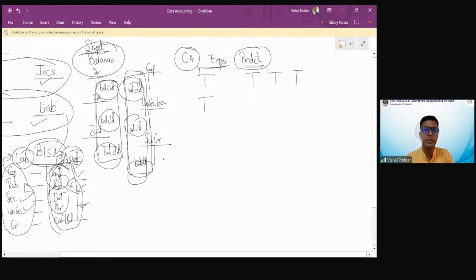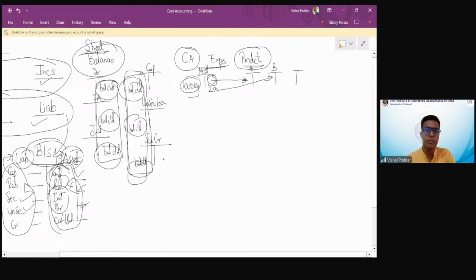Now, let us say this is material. When I purchase material, this is debited. Let us say 1000 kgs of material is purchased. Now, out of 1000, when I use 200 for product A, I will transfer it from here to here, which is called charging in costing. We have used this word in costing, that is charging. Similarly, out of 1000, I have used 250 units for product B. I will transfer it here. That is, I have charged this.